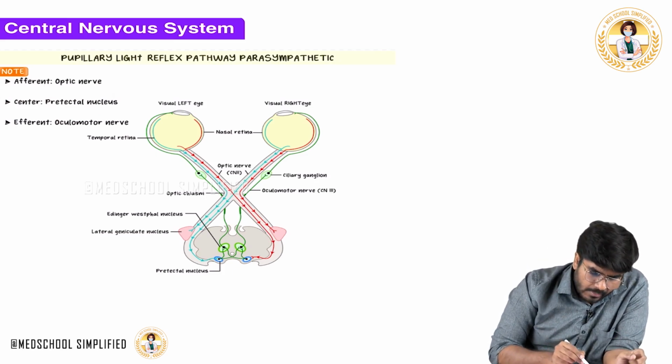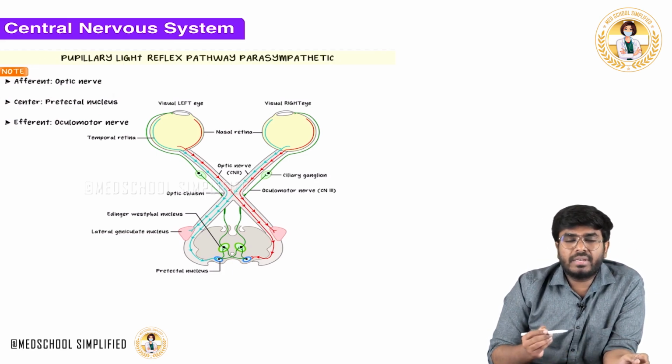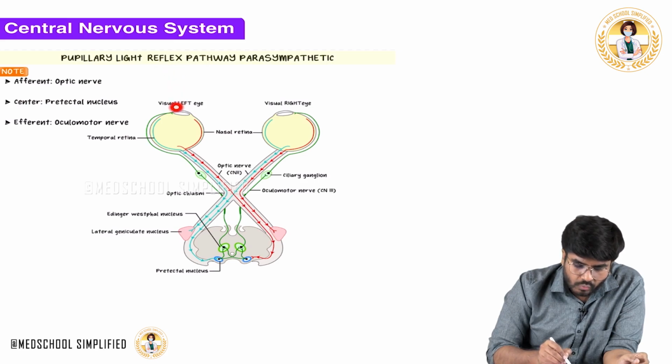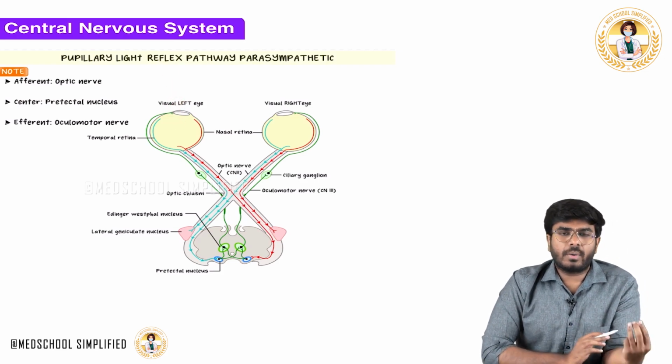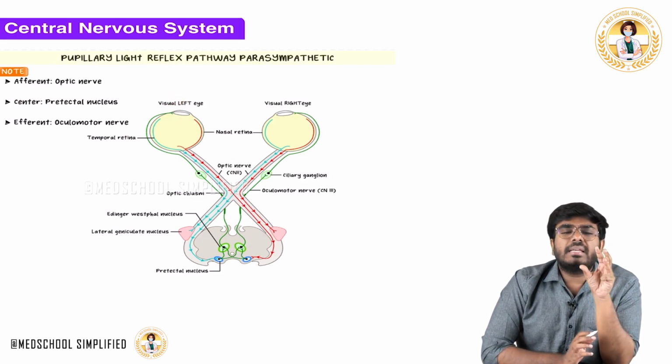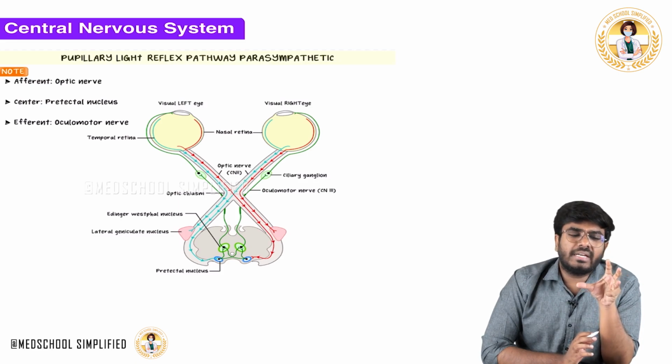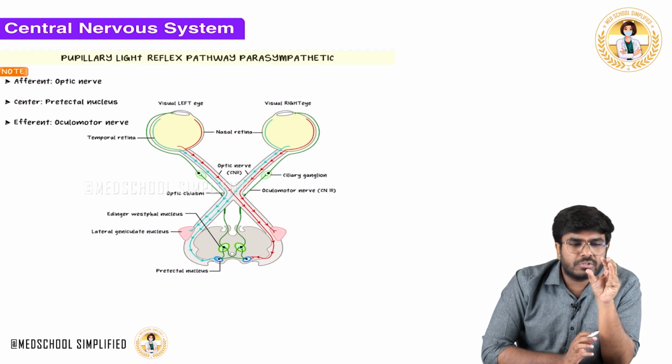Now, please look here. Pupillary light reflex means when you put light into one eye. You are keeping the light into this eye. When you keep light into this eye, what will happen? When you are putting the torch into this eye, immediately miosis will happen. The pupil is going to constrict.